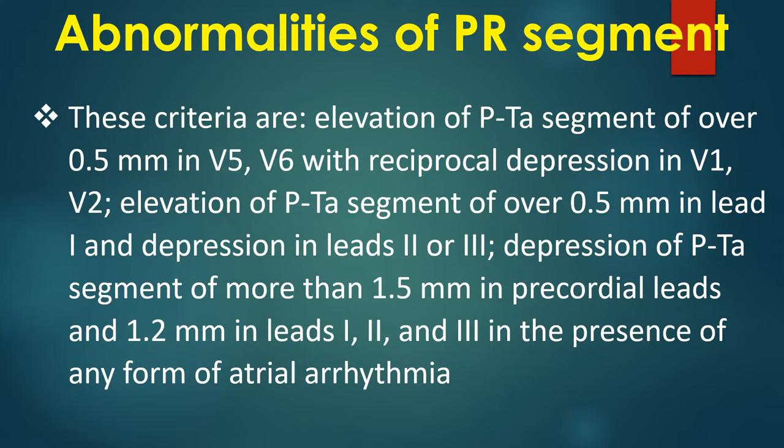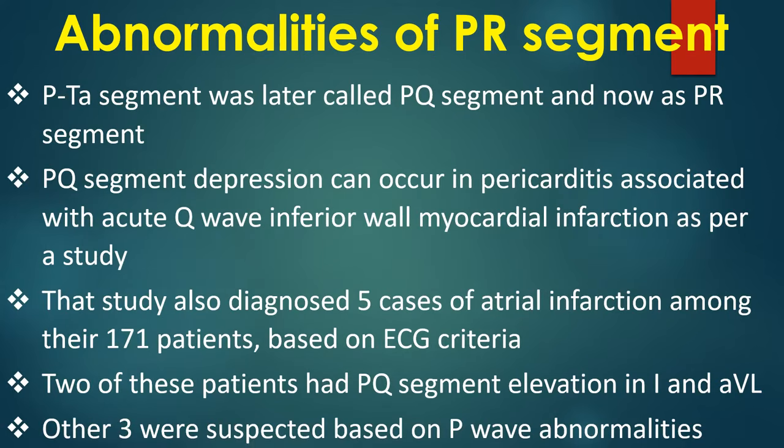These criteria are elevation of PTA segment of over 0.5 mm in V5, V6 with reciprocal depression in V1, V2, elevation of PTA segment of over 0.5 mm in lead 1 and depression in leads 2 or 3, depression of PTA segment of more than 1.5 mm in precordial leads and 1.2 mm in leads 1, 2 and 3 in the presence of any form of atrial arrhythmia. PTA segment was later called PQ segment and now as PR segment.